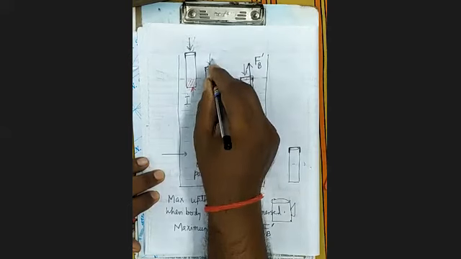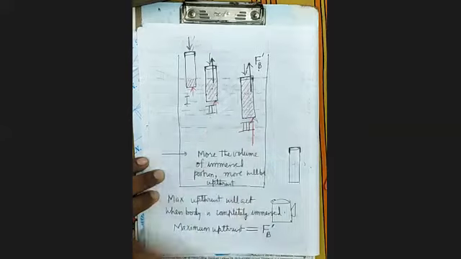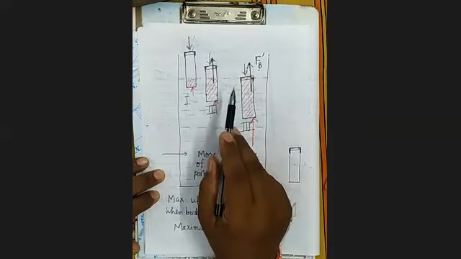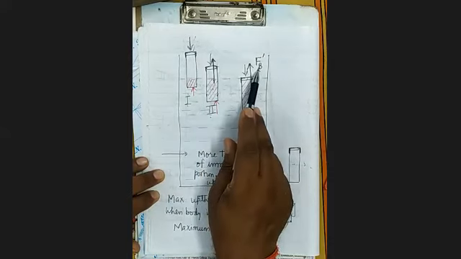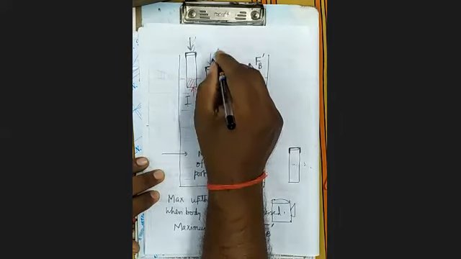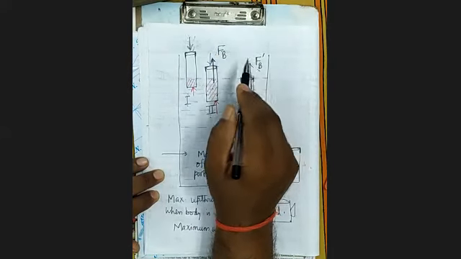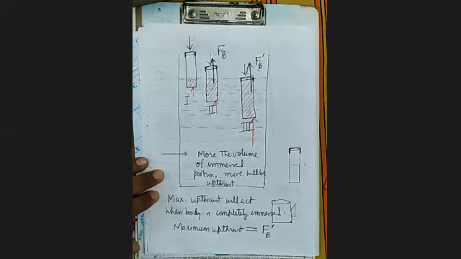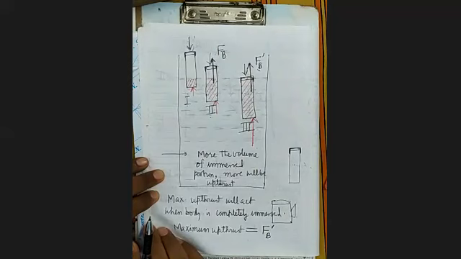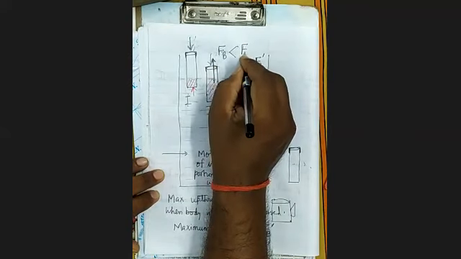What will be the upthrust here? It will be less than this or more than this or equal to this. In the second case, upthrust will be less than this. Suppose the upthrust is FB. So this will be less than F dash B, or equal to it, or more than it. Who can tell? It will be less. And why?